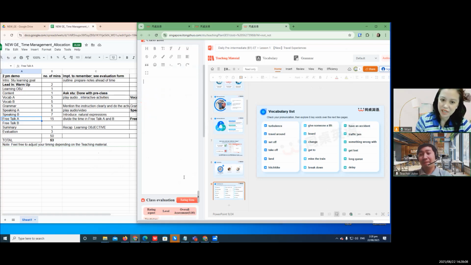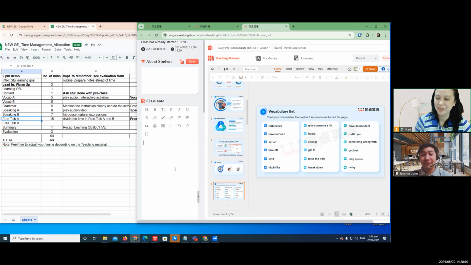Tingnan mo naman yung class notes. Hindi naman madami. You know what I mean? But you can organize it in this kind of outline: vocab, tapos speaking A, speaking B, ganon. Or some teachers would make it vocab, sentence structure, something like that. It's up to you. But I think it would be best if you have this